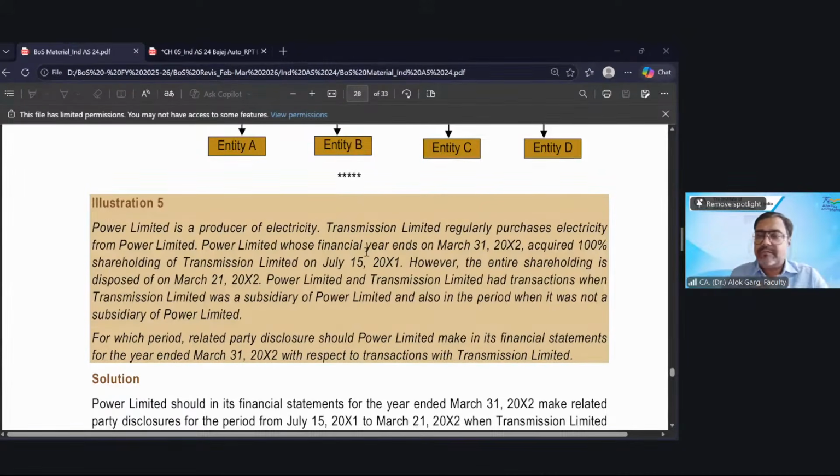Yeah, from 15th July to 31st March. Uh, 21st March or 31st March? Sir, to 21st March. Till the time it was a subsidiary, right? Yes, sir. So 15 July to 21st March. Balance sheet of this subsidiary is on 31st March, Saminathan. Will you consolidate the balance sheet numbers also line by line?